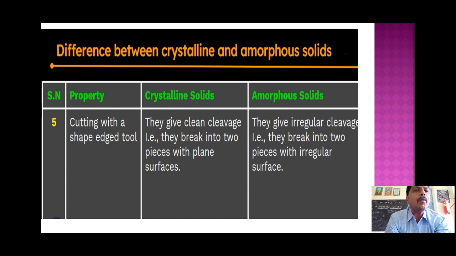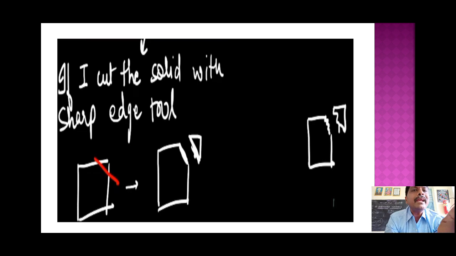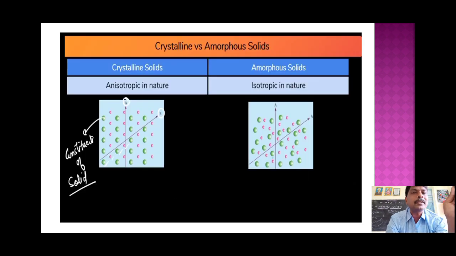They break into two pieces with irregular surfaces. In this picture, when I cut the first solid, I got two pieces with a sharp, flat surface. But in the second one, the cleavage is not regular. Some scratches will be there. So the second is an amorphous solid. If a flat surface and regular cleavage are there, it is a crystalline solid. If irregular cleavage is there, it is an amorphous solid.